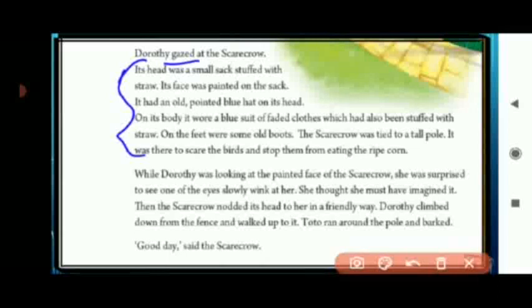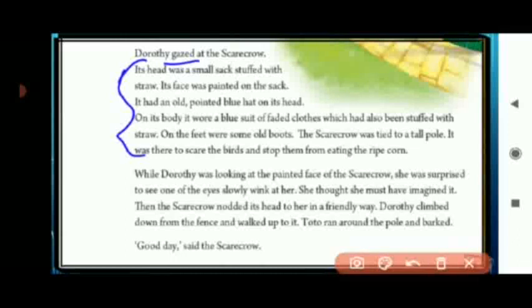Now, we had also understood that while Dorothy was looking at the painted face of the scarecrow, she was very surprised to see that the scarecrow winked one eye slowly at her. Now Dorothy thought it was her imagination; she must be thinking more about the scarecrow, that's why she was feeling like that.